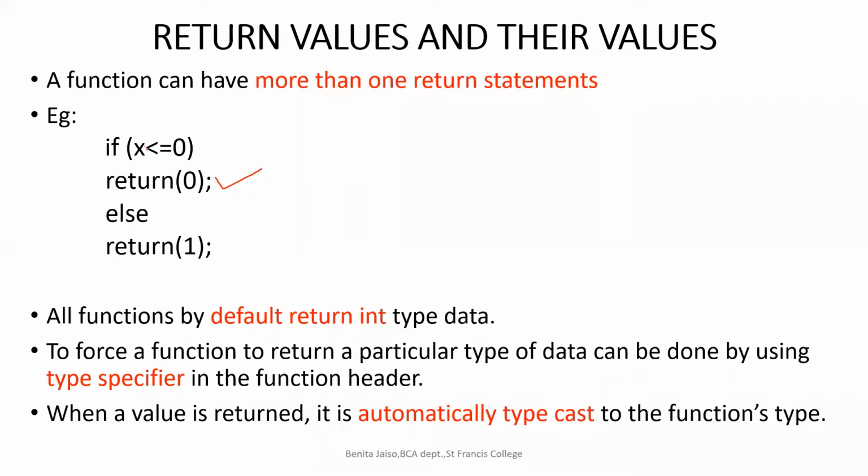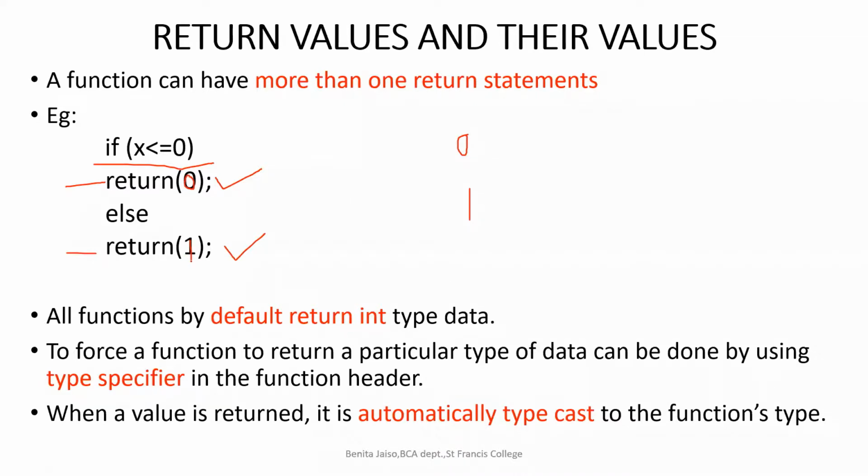If x value is greater than 0, you have to return 1. So you know that either this line or this line will be executed. Ultimately, either 0 or 1 will be returned. Got it? So don't think that I just told you you can return two values. No. Here it will make sure that if this condition is true, it will return 0. If the condition is false, it will return 1.